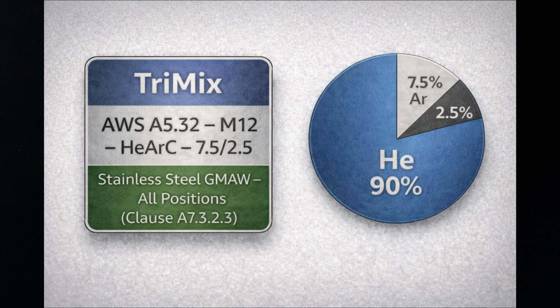90% helium, 7.5% argon, 2.5% CO2. The code says this mixture is widely used for short-circuit GTAW of stainless steel in all positions. The CO2 content is kept low to minimize carbon pickup and assure good corrosion resistance, especially in multipass welds.